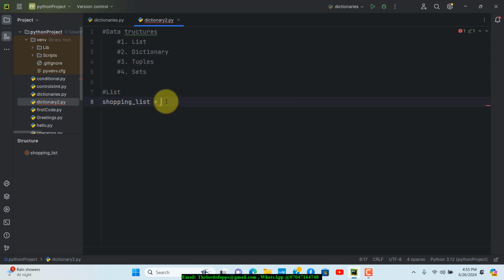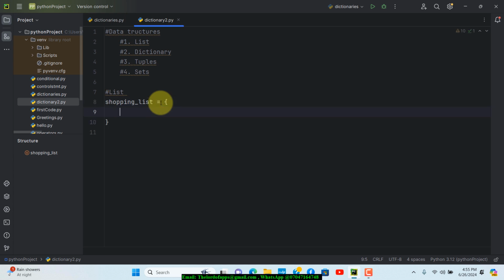Okay, and if you want to create a list, if you create your variable, the first thing you want to do is throw in your square brackets. Remember that with the dictionary, we normally throw in our curly braces this way. But if you're creating a list, you throw in square brackets, and then within this place you can begin to create the items that you want. Let's say I'm going to create something like apples right here.